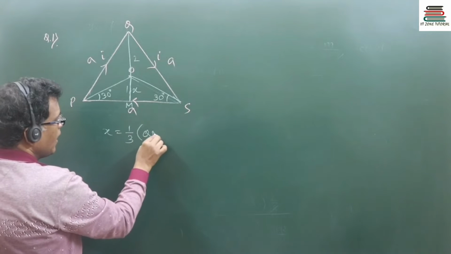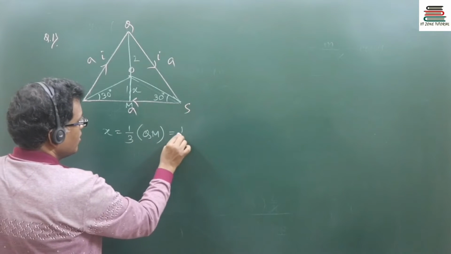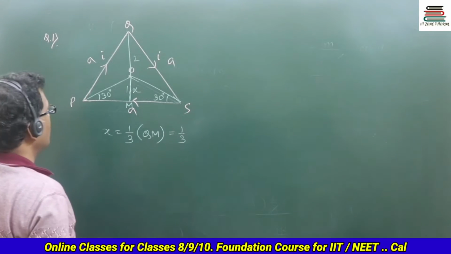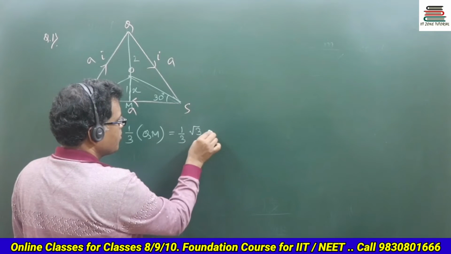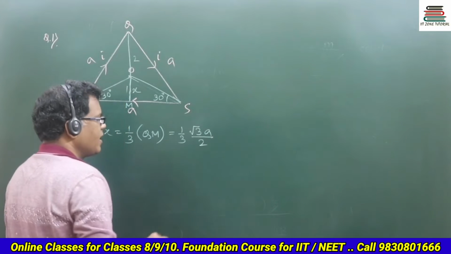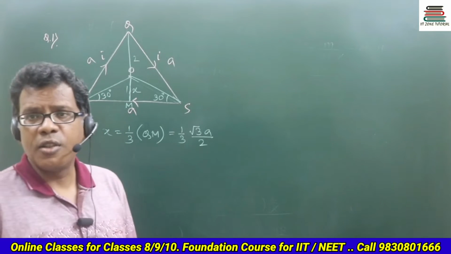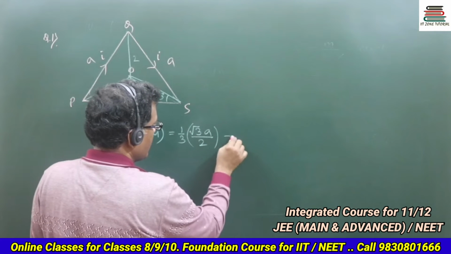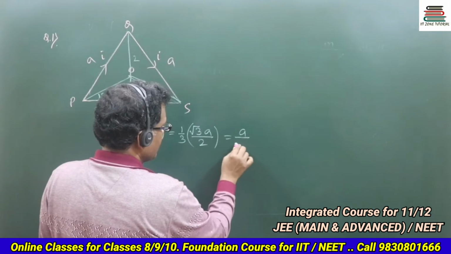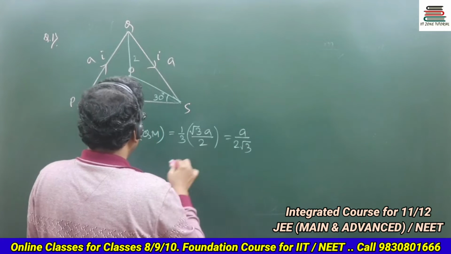QM is the median, and the length of the median is √3a by 2, yes or no? If a is the side, the length of the median is √3a by 2, and this is 1/3 of the median, so ultimately this side is a by 2√3.